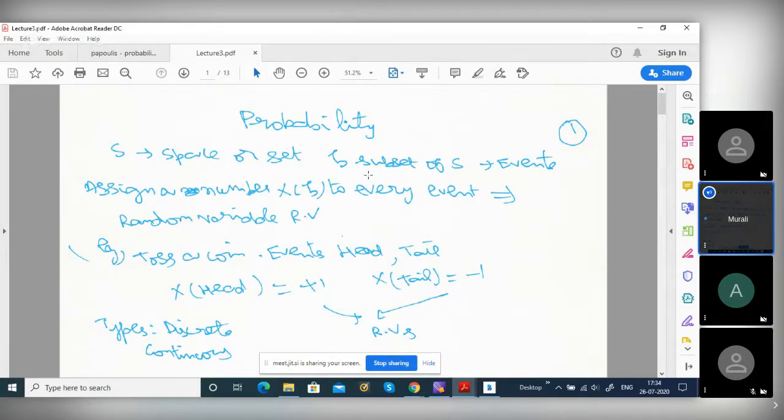So what is probability? First, we'll give a brief introduction. Suppose the coin is unbiased. We know that the probability of getting head or tail is half. There are two ways you can get head or tail. The chance of getting head is one half if it is a fair coin. If it is a biased coin, for example, the probability of getting head may be two-third.